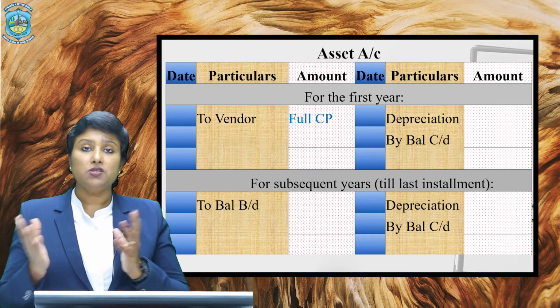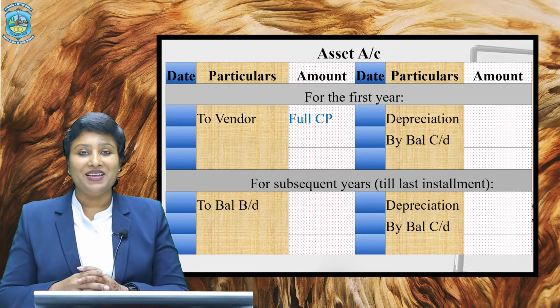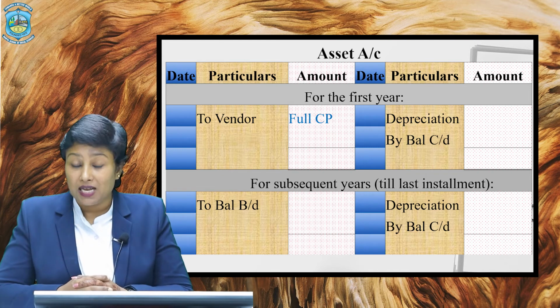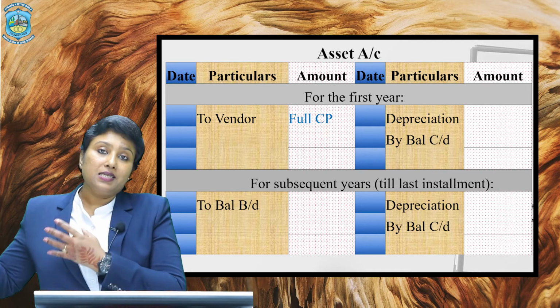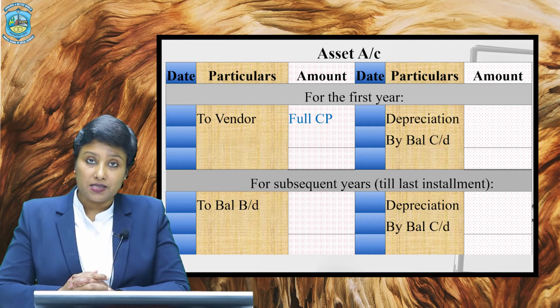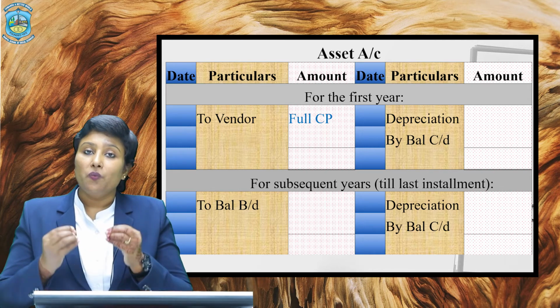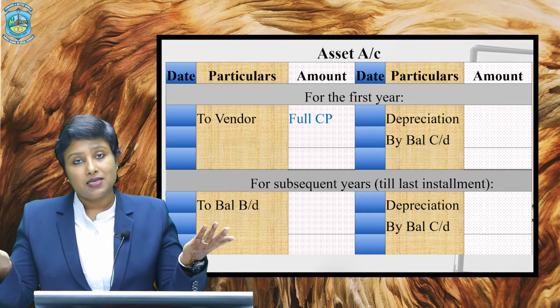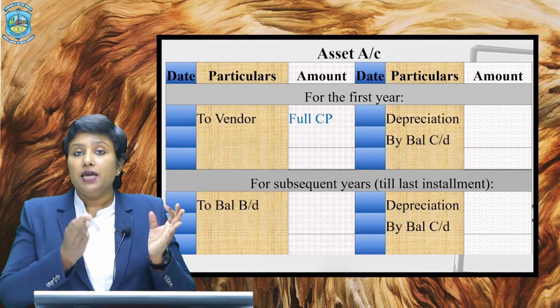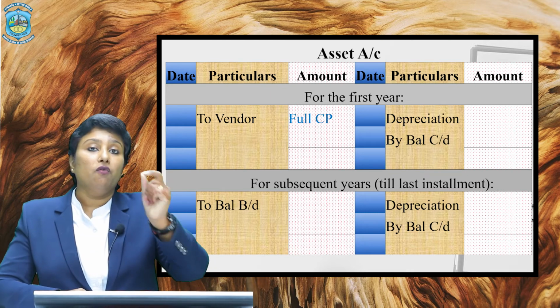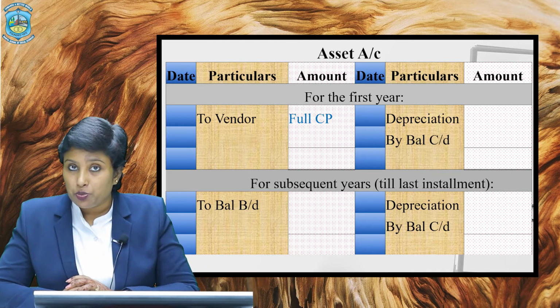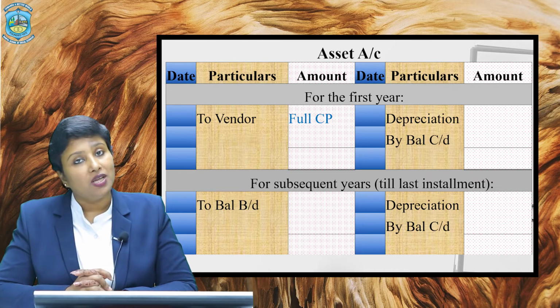Again charge depreciation, find the closing balance, and transfer it as opening balance to the next year, and the asset account will go on like this. So the very simple way to understand asset account is: debit in the very first year on the date of purchase with the name of vendor with the entire cash price, and keep on charging depreciation year after year.